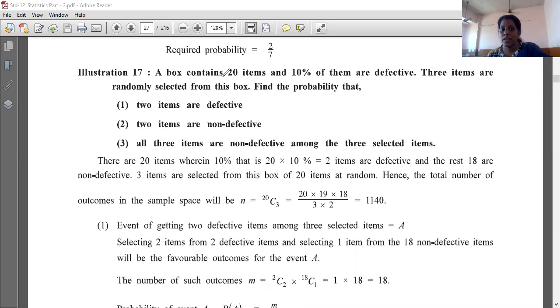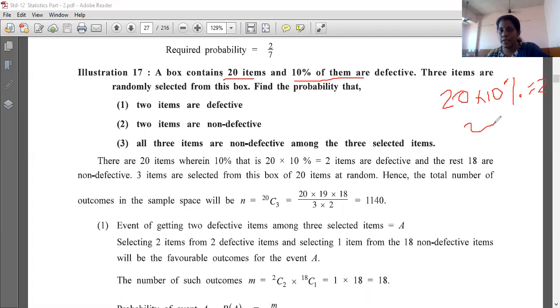So what is this? 20 items are there. Out of this, 10% are defective. So 20 ka 10%, what is it? That is 2. Right?